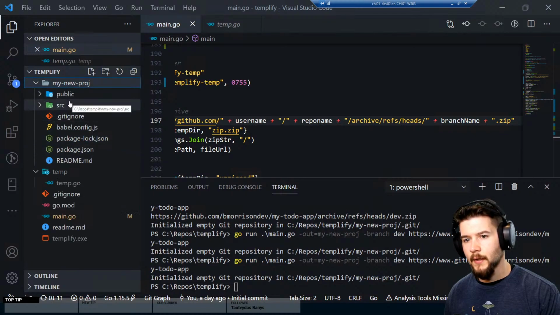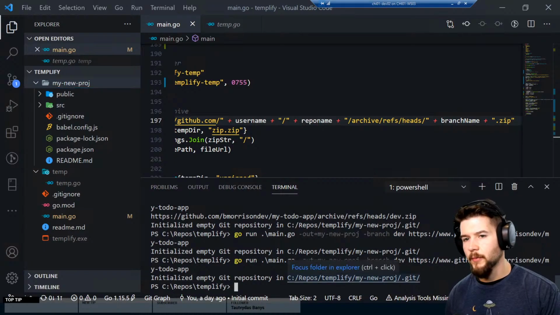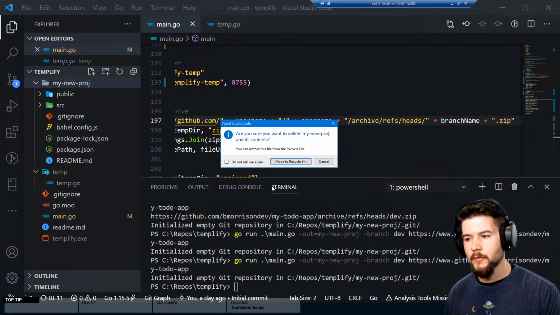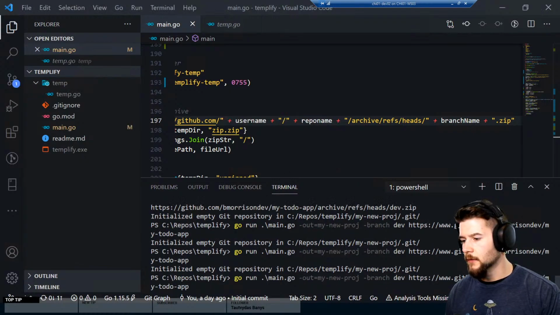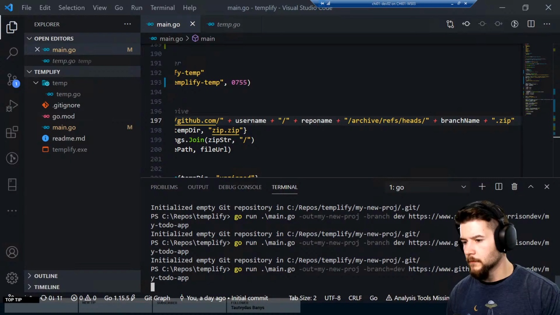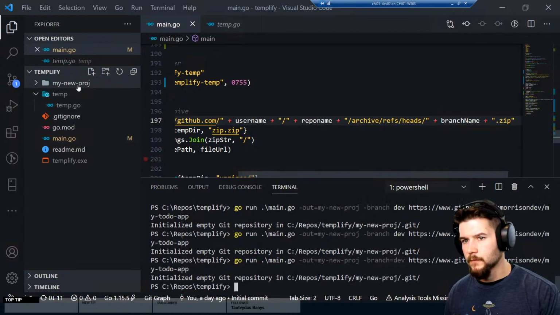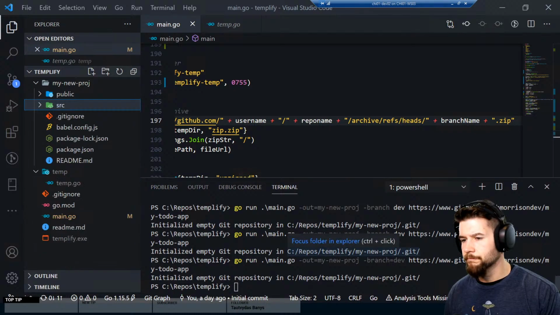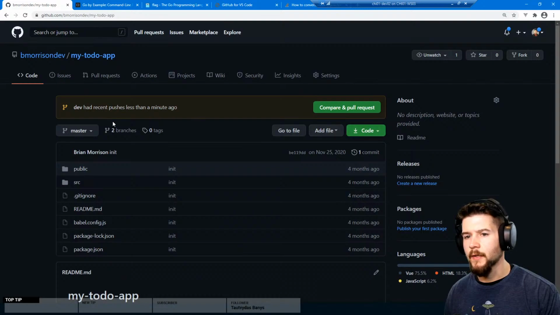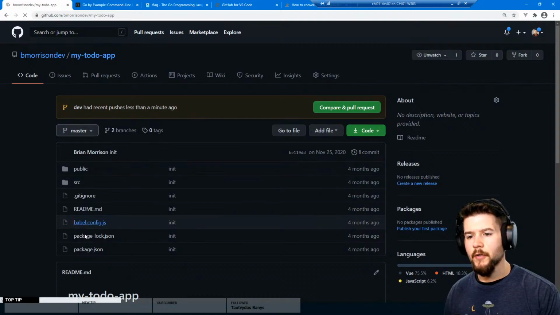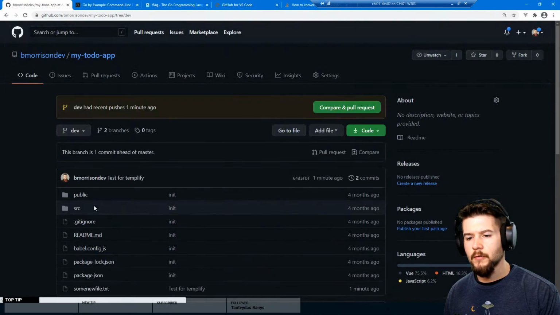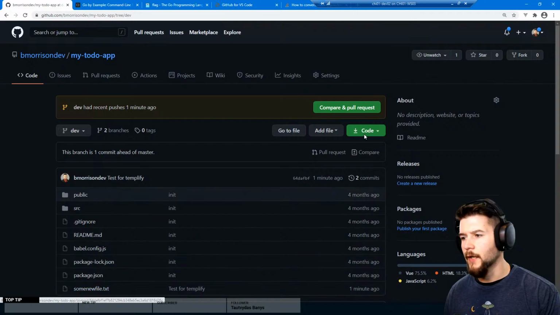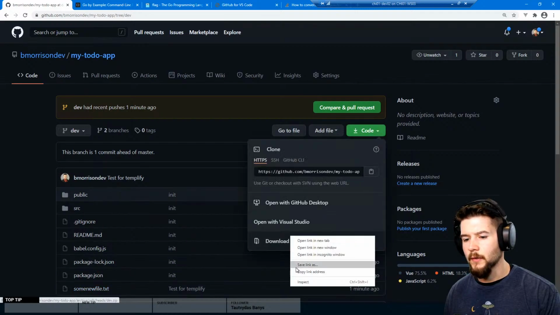my new proj, interesting. Why doesn't it do that? Oh, maybe it's because I didn't put an equals. I put a dev afterwards. Delete. What does this guy look like? So let's refresh this. Okay, there's nothing there. If I switch to dev, here's my some new file. If I go to download this, let's look at what the URL is. Heads dev.